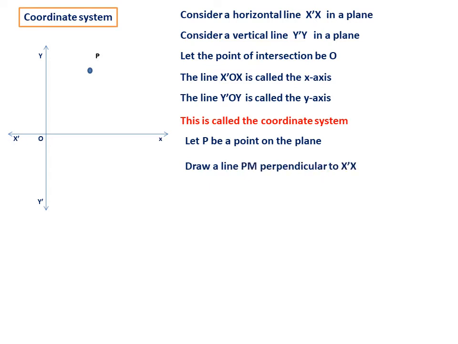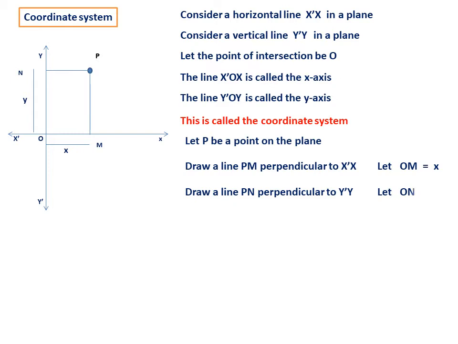Now draw a line PM perpendicular to x dash x. So I am drawing a line PM perpendicular to x dash x. Let us say this distance, that is OM equal to x, that is the distance from origin to the foot of the perpendicular M, that is equal to x. Similarly, draw a line PN perpendicular to y axis, y dash y. So let us say this distance, that is ON, equal to y, that is the distance from origin to the point N on y axis, that is y. Then the coordinate of P is called (x, y).